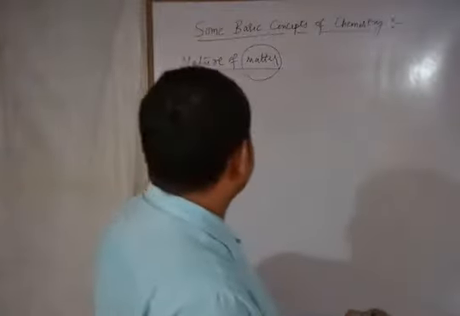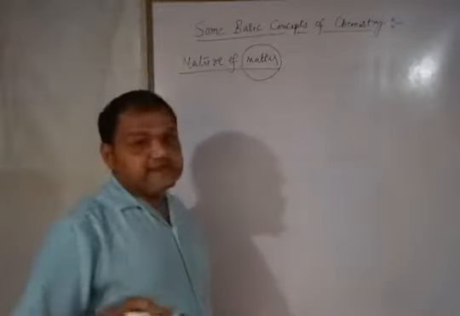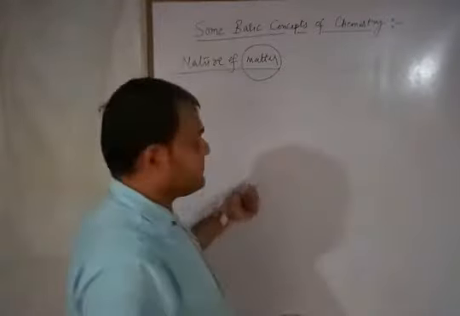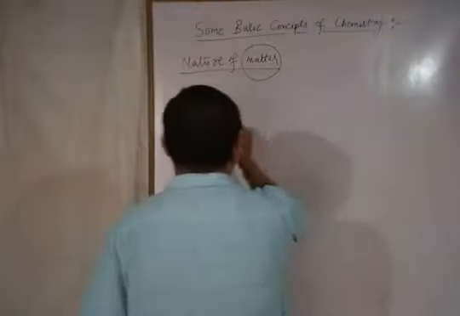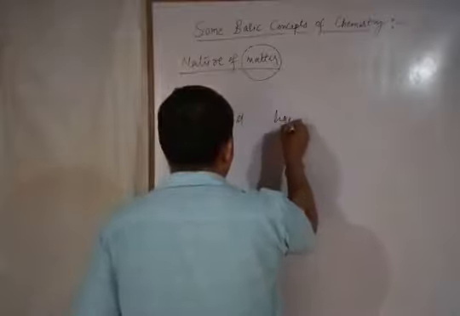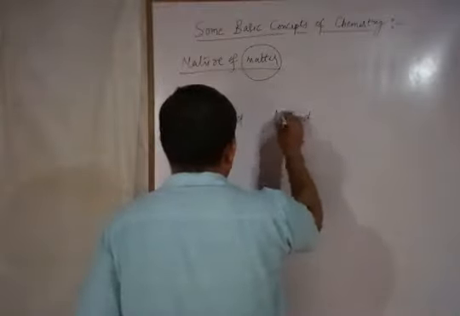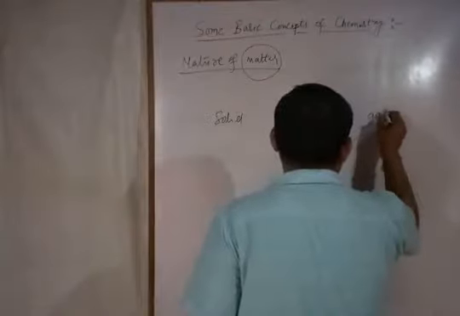Alright. तो मैटर को बेसिकली हम लोग डिवाइड करते हैं 3 पार्ट्स में. State of matter. If you are talking about the state of matter, so there are 3 parts. क्या क्या होता है? That you know, solid, liquid and gas.